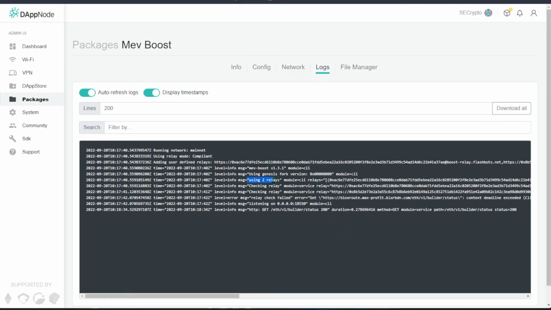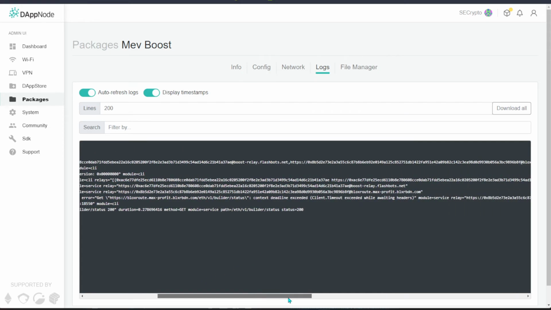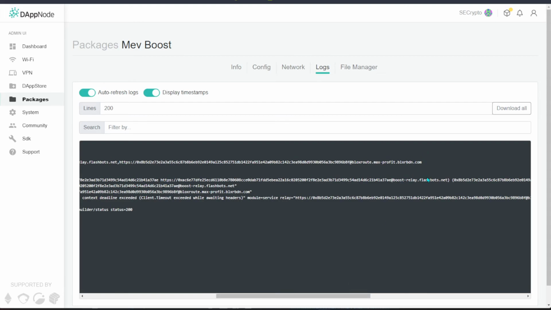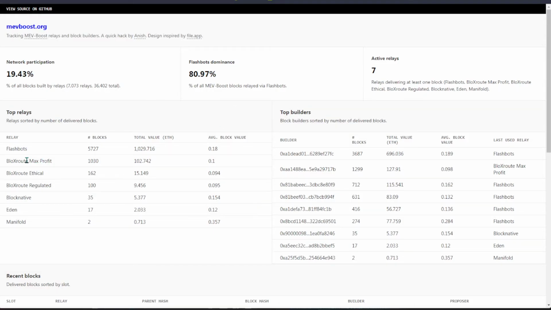So you want to check that you are using 2 relayers. The first relayer that we are using is over here. First one is Flashbots, and the last one is talking about Max Profit. So over here we are using an ethical, compliant one, and the next one is Max Profit, which is non-compliant. Basically, we are using both of these.